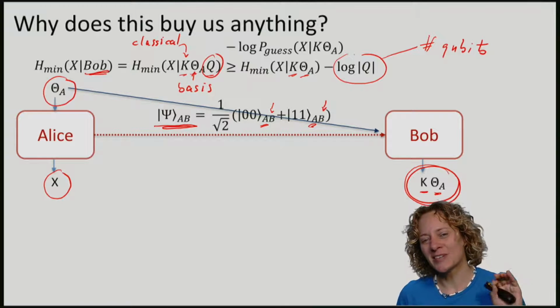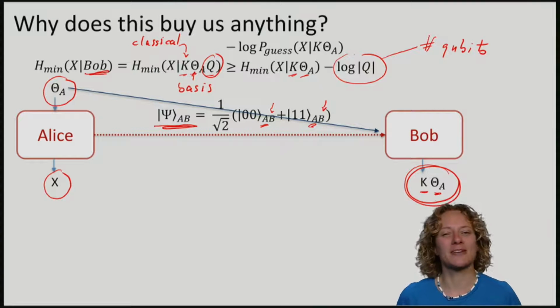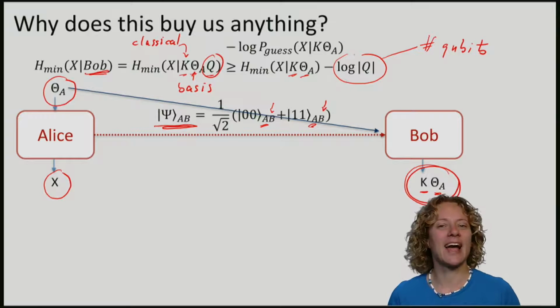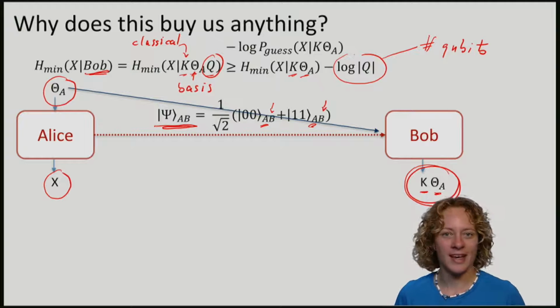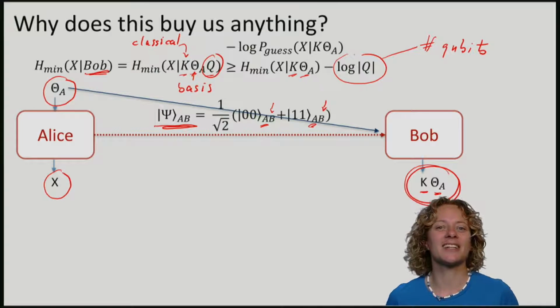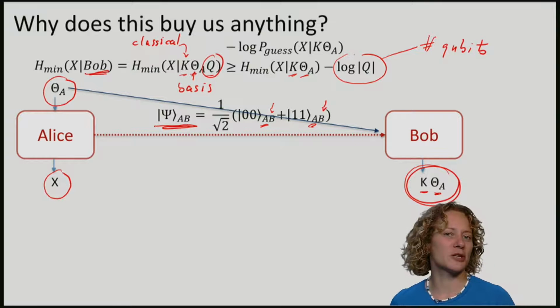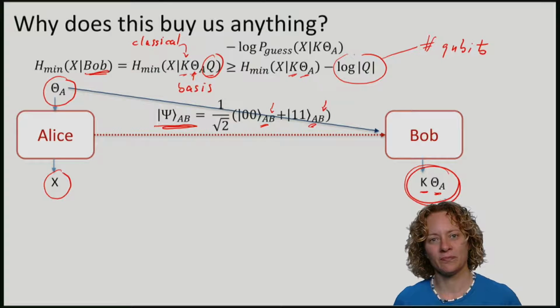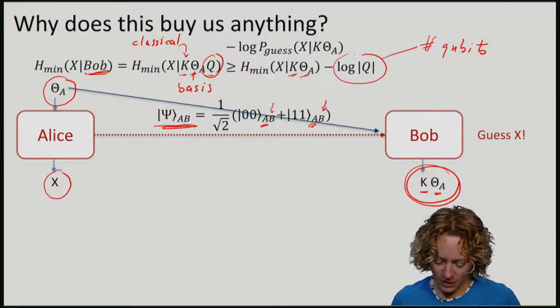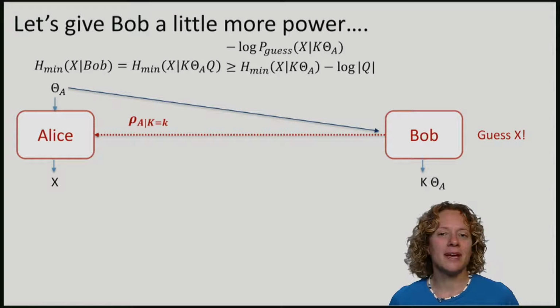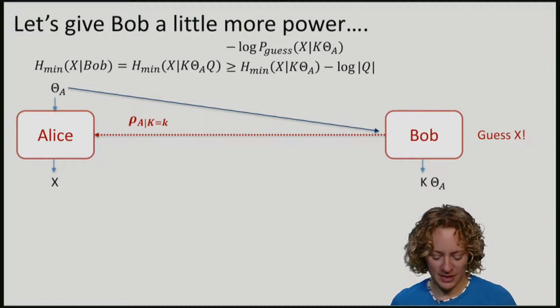We will now take a small step that will bring us back to familiar territory. Namely, we will actually give Bob a little bit more power. Remember that here Alice had created the initial state, the EPR pair, and Bob could just measure the qubit B. Note that conditioned on K, he may of course have prepared some state in Alice's lab.